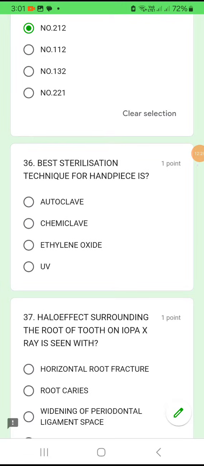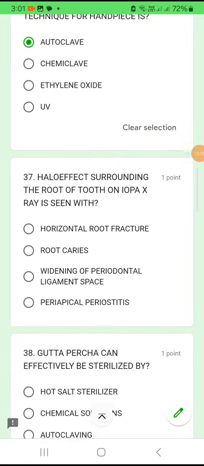Question number 36. The best sterilization technique for handpiece will be, handpieces are always autoclaved, isn't it? So option A is the answer.